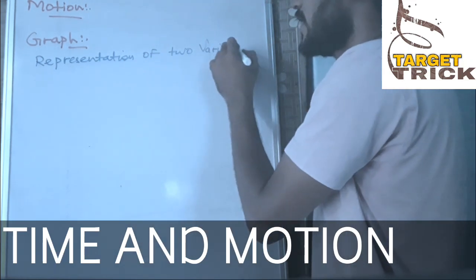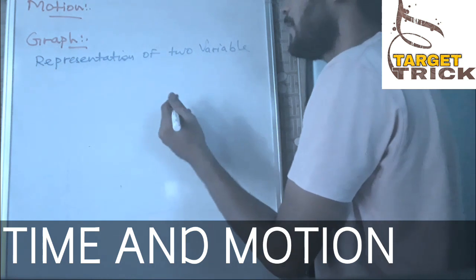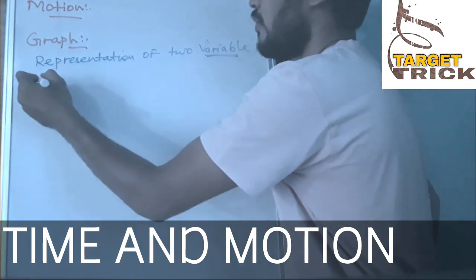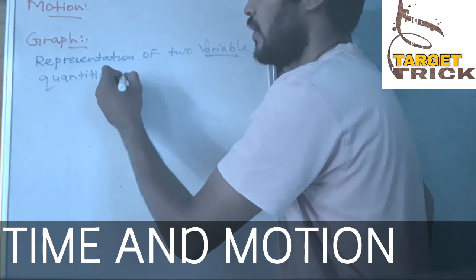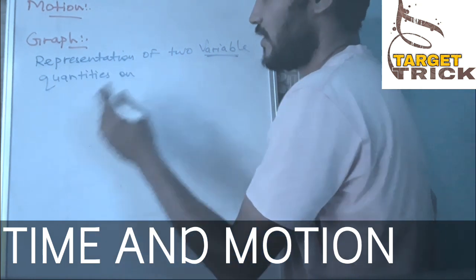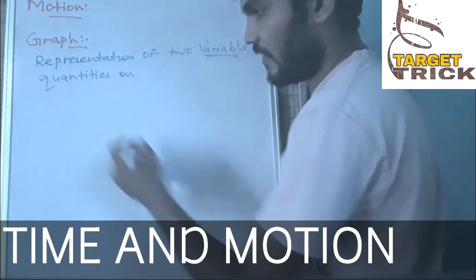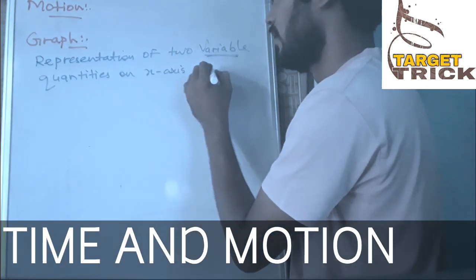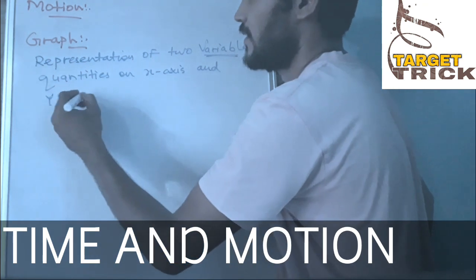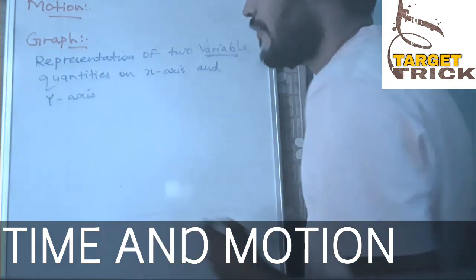Distance was a different quantity and time is a different quantity. So variable quantities on the x-axis and y-axis, right? Now graphs are of three types.